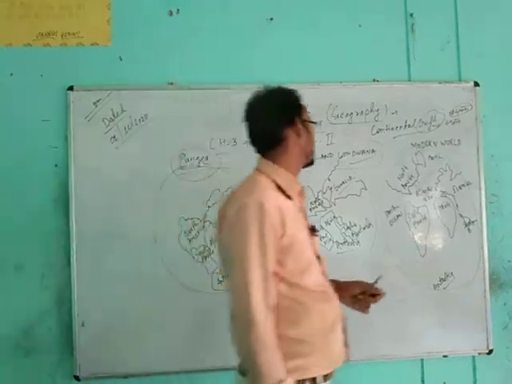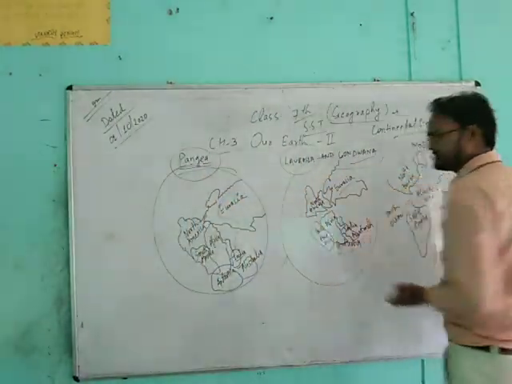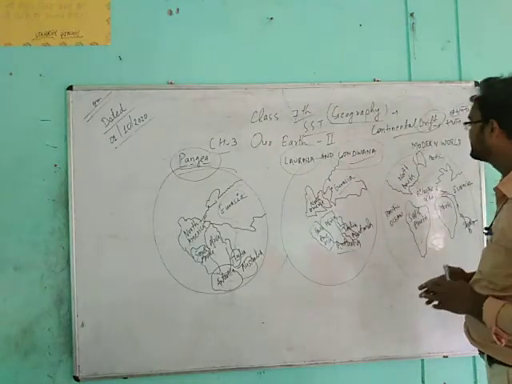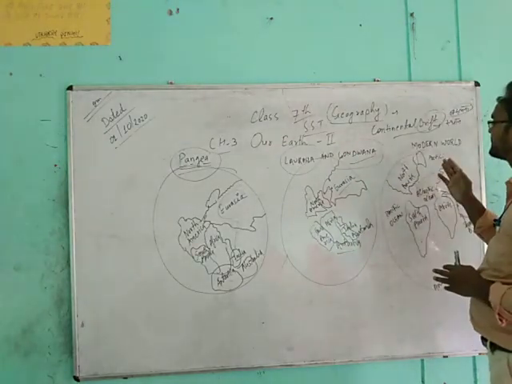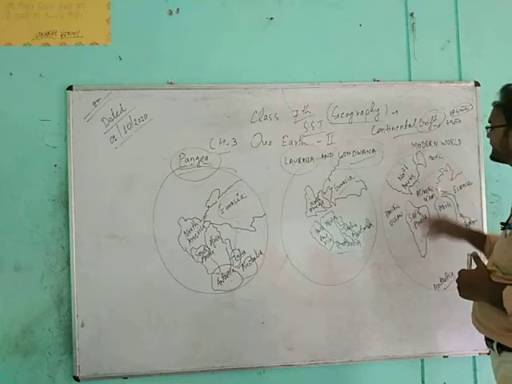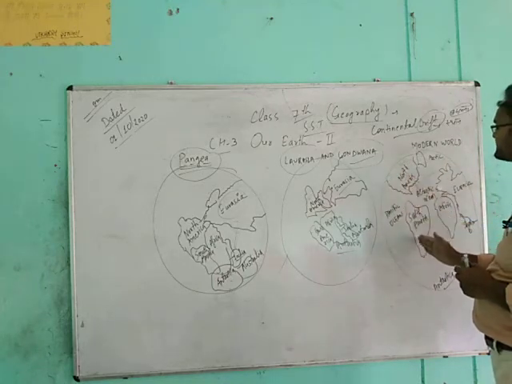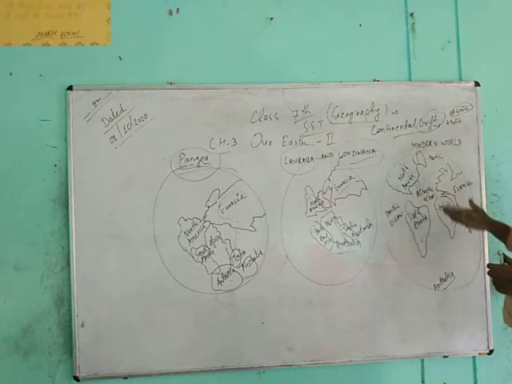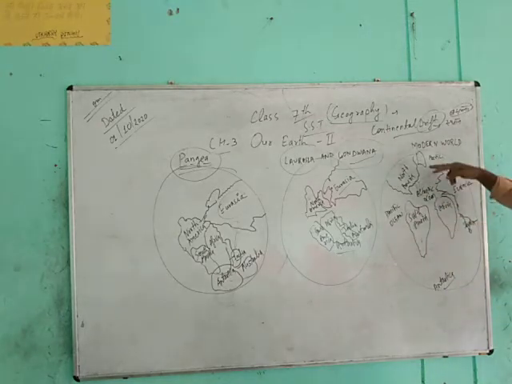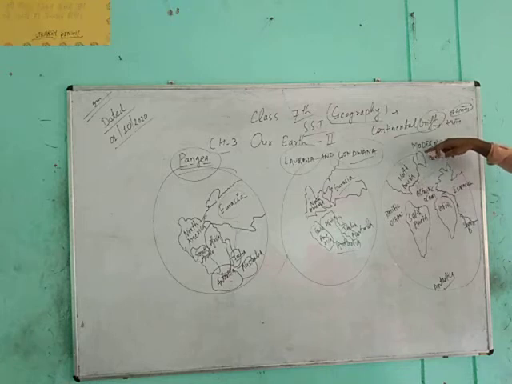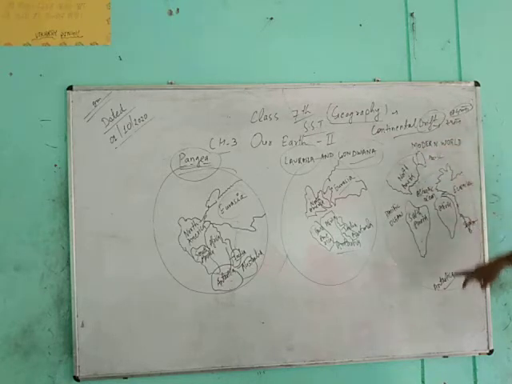But in future, all oceans were interconnected, then we named the oceans in separation of continents. Then it is the Pacific Ocean, left part of North America and South America. In between of that, there is the Atlantic Ocean, and in upper side we see the Arctic Circle and Arctic Ocean also, and there is Antarctica, a different part of Earth.